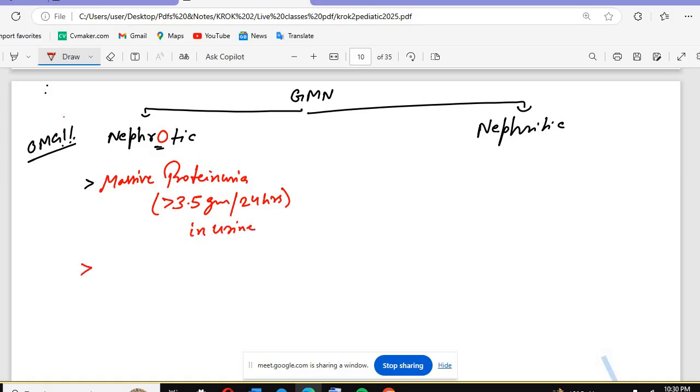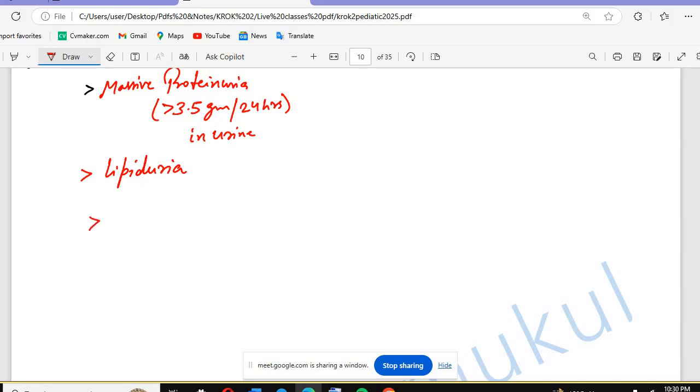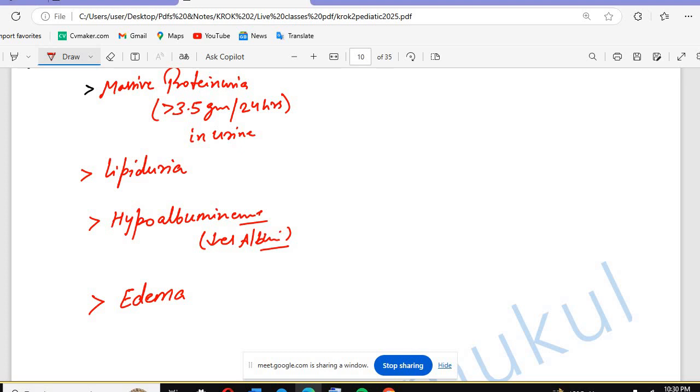Along with that, you will see the patient will be having lipiduria, and there will be hypoalbuminemia. Hypoalbuminemia means there is a decrease of albumin level, and due to the decrease in albumin, there will be edema. Everything will become massive. If the proteinuria is massive, the albumin level will be decreased, and that will lead to the edema.